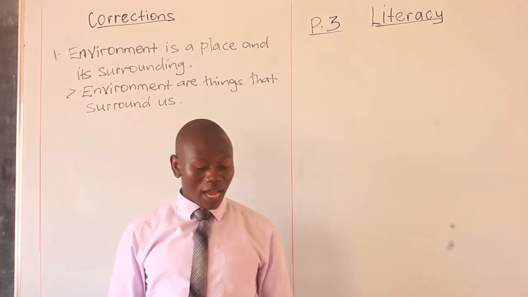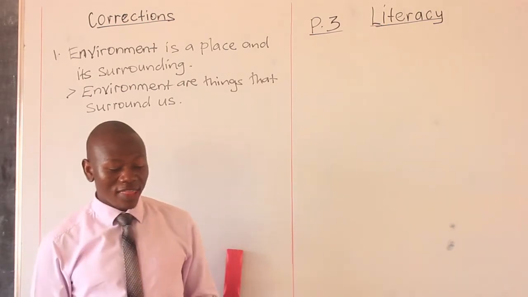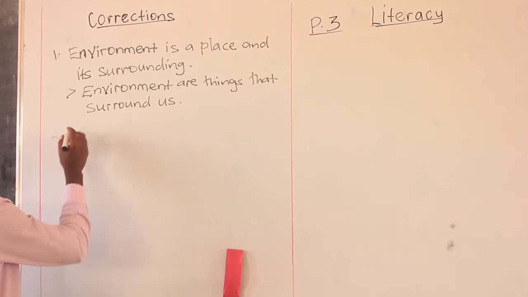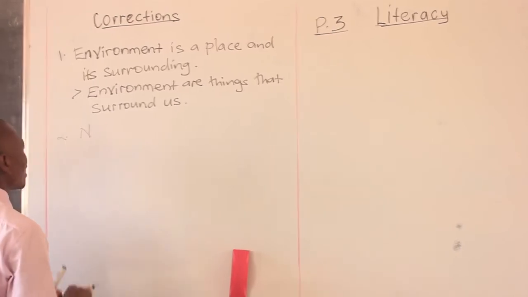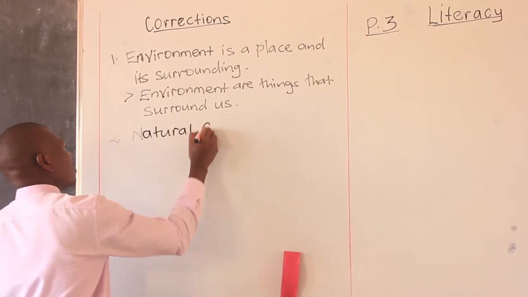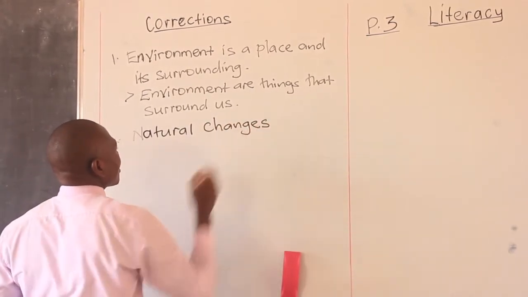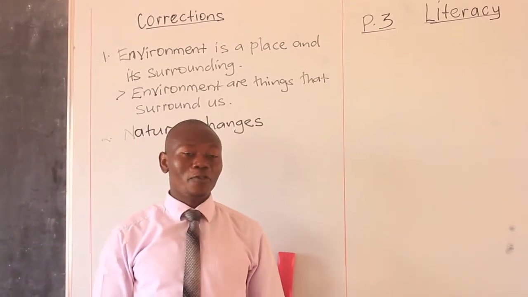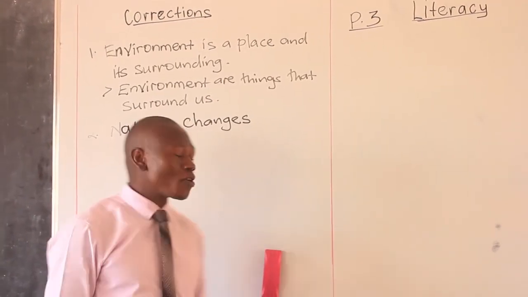Environment. And question number 2 says, what name is given to the changes in the environment that are not brought by people? Number 2, we call that what? Natural changes. We call it natural changes. These are changes that happen without the influence of people in the environment. Number 3, mention 3 natural changes in the environment.